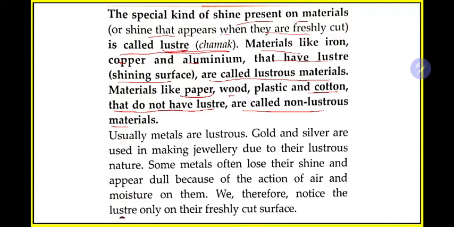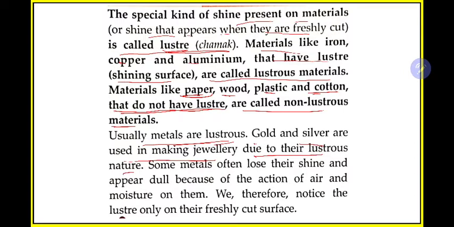Chemically or industrially, some manufacturers are giving luster, glaze, shine to them, but they do not have it naturally. So scientifically we can say that paper, wood, plastic and cotton do not have any luster, and these are called non-lustrous materials. Usually all metals are lustrous. For example, gold and silver are used for making jewelry due to their lustrous nature.